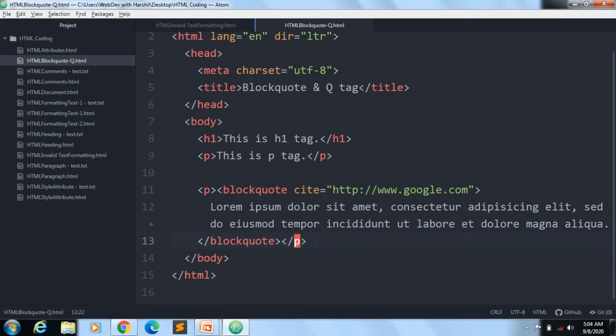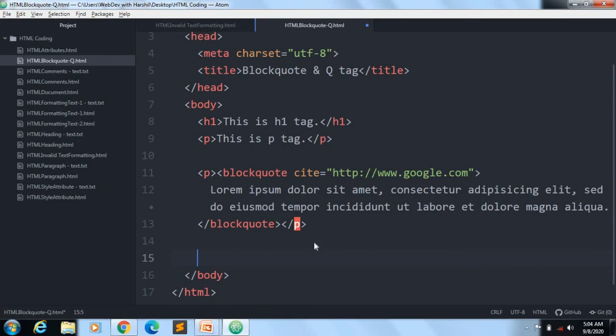So now let's move forward to the Q tag, sorry, not P tag but Q tag. Here it is suggesting the cite attribute, but I don't want cite because it is just a quotation, right? We don't require the cite attribute.